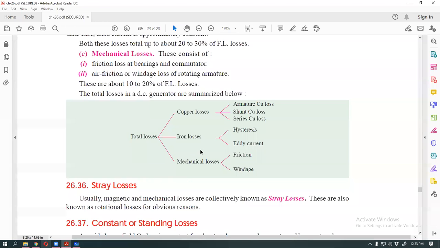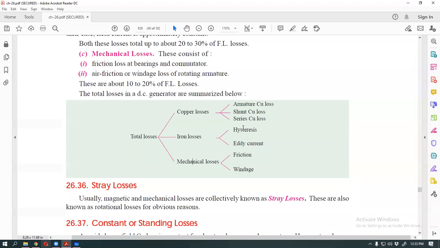And now another is the constant loss. Constant means fixed loss. Our mechanical loss is fixed. Our hysteresis loss, eddy current loss. At first, you design a new generator. So the new designed generator is already developed, so it has fixed iron loss and fixed mechanical loss.